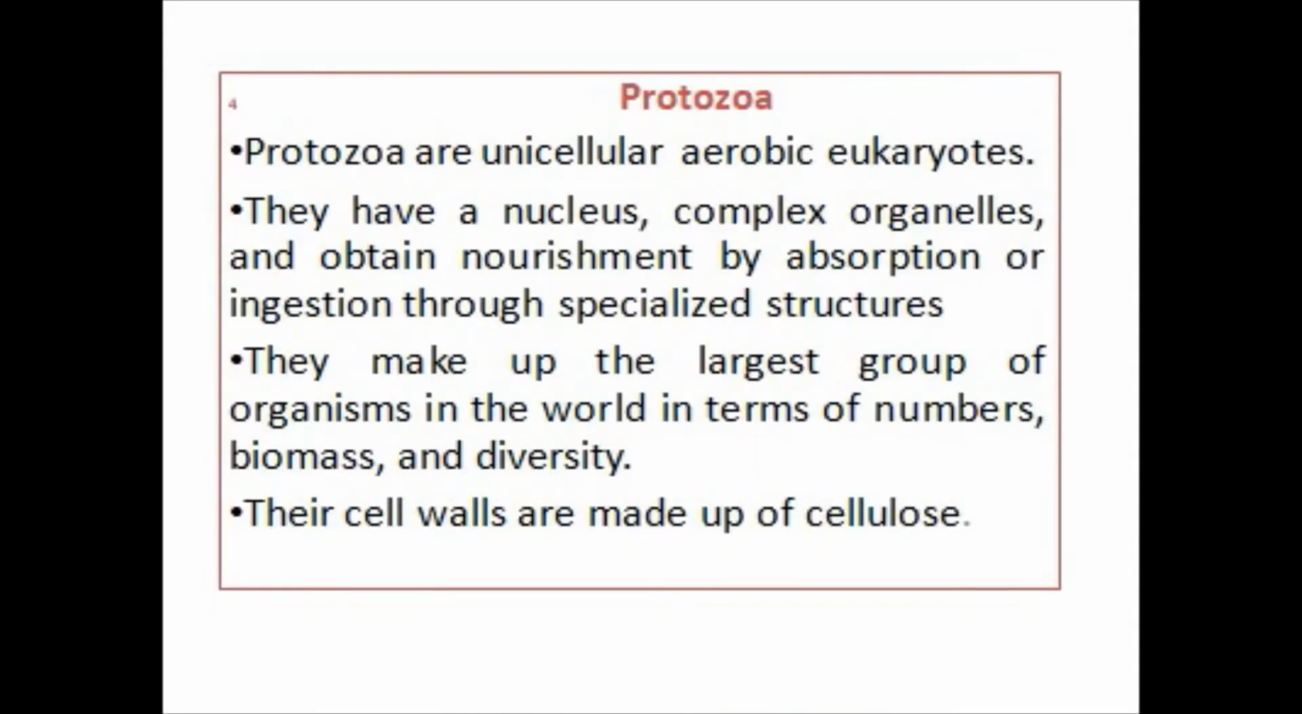Coming to the fourth group of microorganisms, protozoa. Protozoa are unicellular aerobic eukaryotes. They have a nucleus, complex organelles, and obtain nourishment by absorption or ingestion through specialized structures. They make up the largest group of organisms in the world in terms of number, biomass, and diversity. Their cell walls are made up of cellulose.